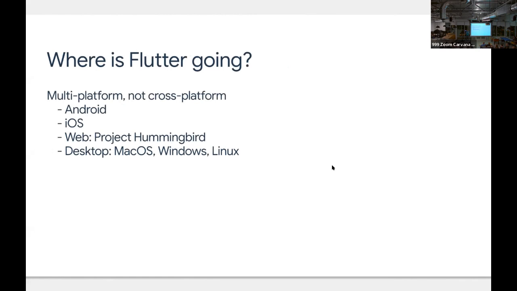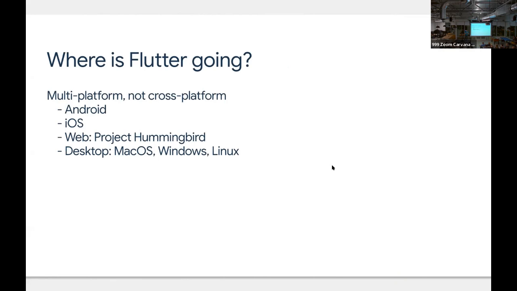Currently, we've got Android and iOS deployments. This is out of beta. It's in production. It's in full support mode. They announced in December a project called Project Hummingbird, which will be able to take your Flutter application and deploy it without code changes to standards-based web. So the mobile app that we built here, we'd be able to build as a web application with Project Hummingbird.